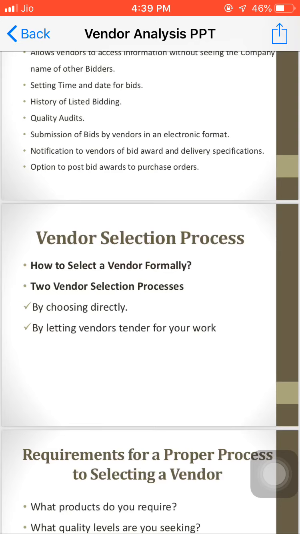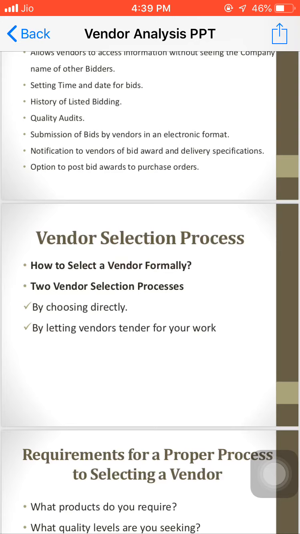So ultimately, everyone will look after the business only. We should select vendors based on price and quality, whoever is giving the same quality of material at a cheaper rate, from the business point of view.